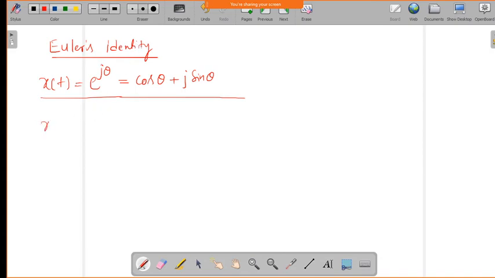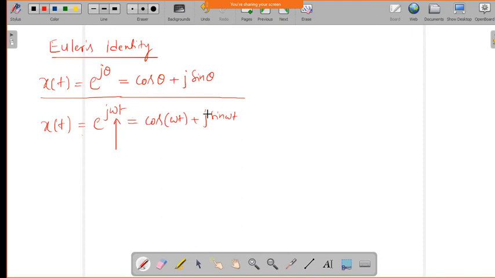We can even vary the value of theta, something like e power j omega t. So we can write this as cos omega t plus j sin omega t. Why have I written theta equal to omega t? In signals and systems we always refer to frequency, because the signals are always defined with respect to frequency. That is why we write theta in the complex exponential signal as e power j omega t.